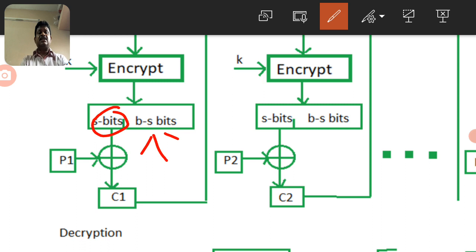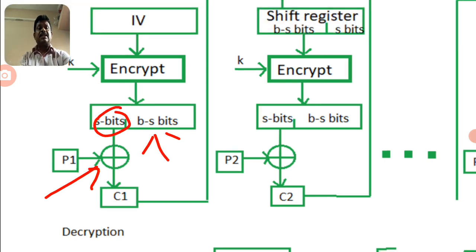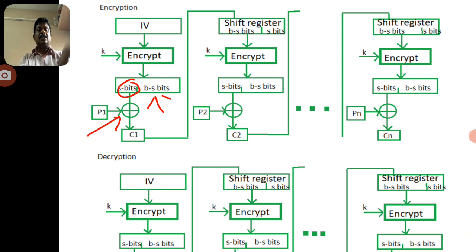We consider the remaining B minus S bits of data, and that is exclusive-ORed with the plain text P1. So two more operations are considered in this cipher feedback mode: the initial vector is encrypted, then we select a few bits, the S bits, and the S bits are eliminated from B, the original encrypted data.